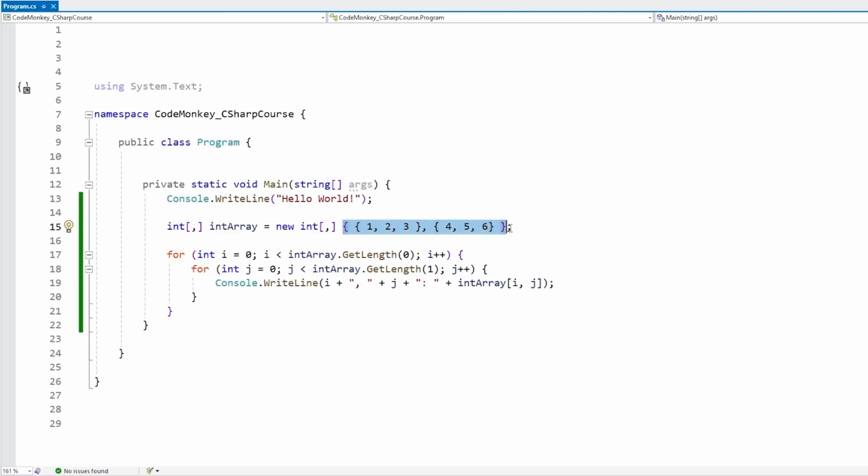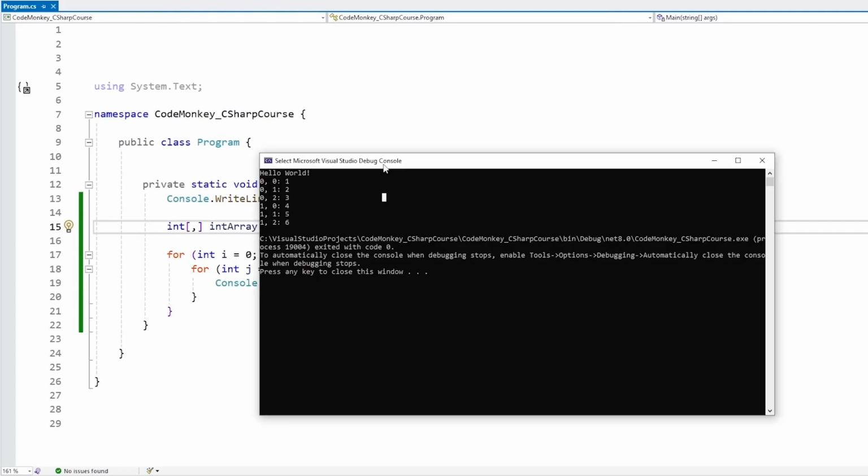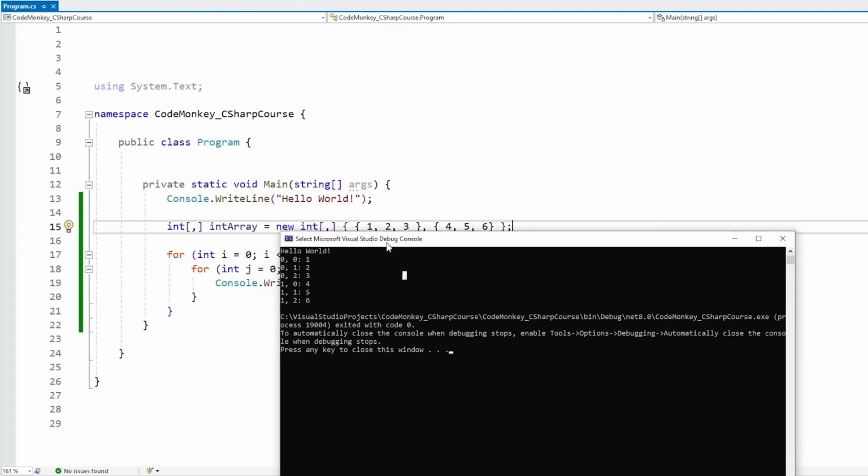So here we have some curly braces, and then inside we have multiple pieces of curly braces, one for each of the second dimension of the actual array. And up here we can see the array being initialized. So in 0, 0 has 1, 2, 3, then on 1, 0 it has like that.